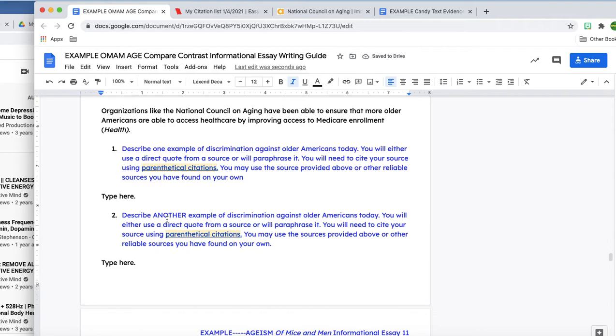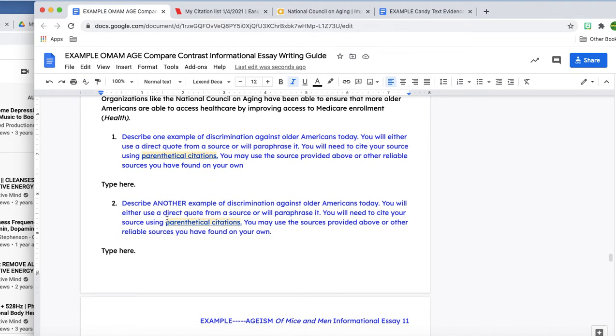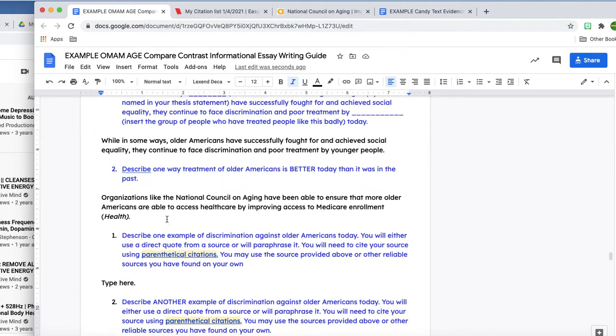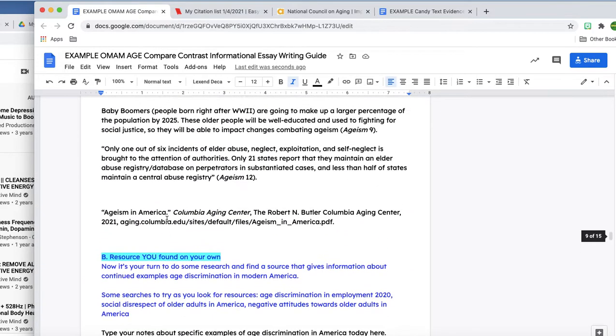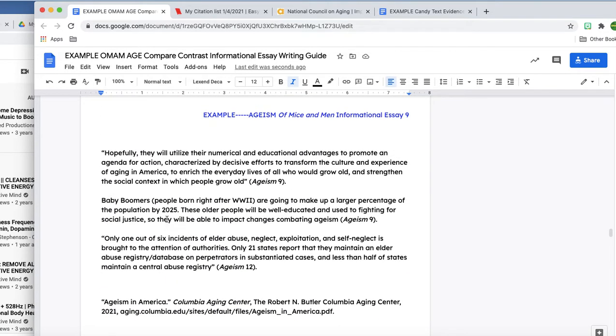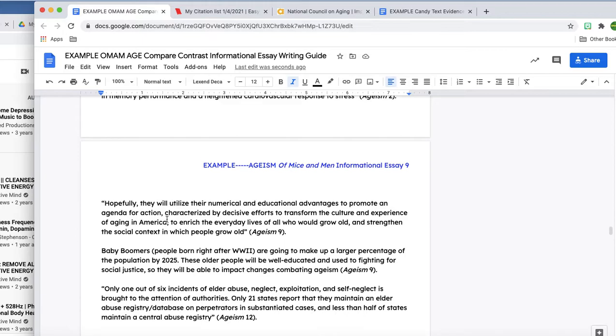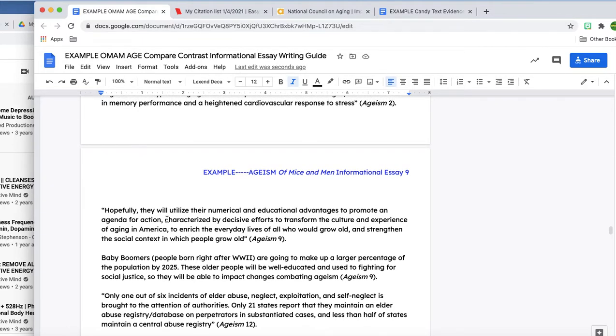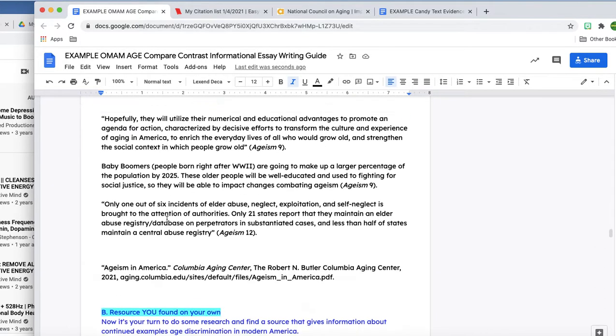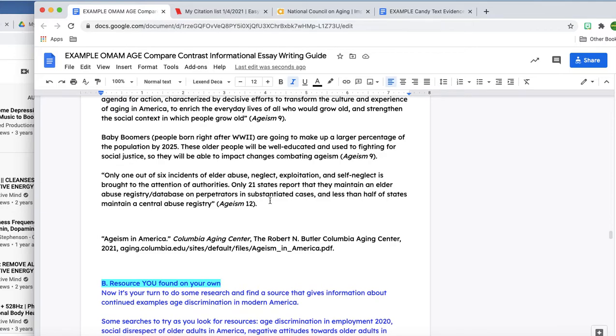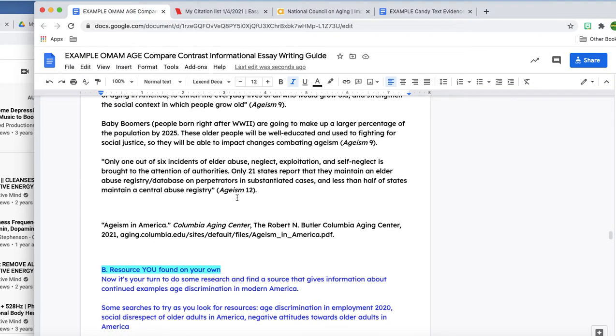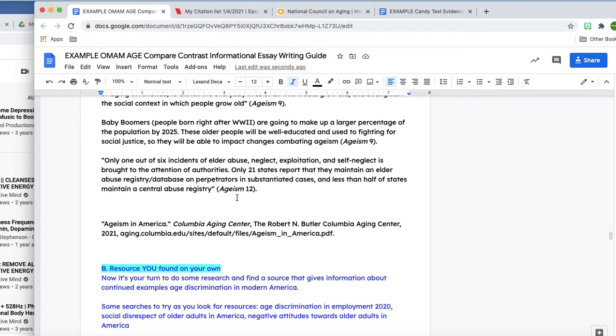Okay, so now the easier part. Describe one example of discrimination against older Americans today. And I knew I had a couple good ones from that first source. I think I might go ahead and paraphrase this as well. So I'm just going to think how I want to paraphrase it.